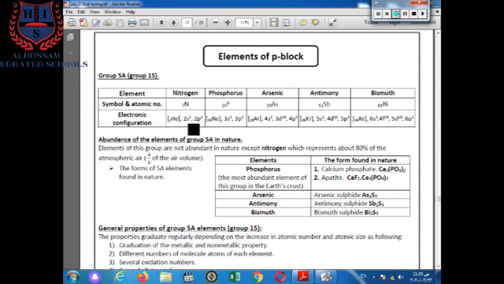As we note here, all of these elements end with p3. There are 3 electrons in the outermost sublevel, p. By adding these 3 electrons with 2 electrons, we can conclude the number of the group, which is group 5A.